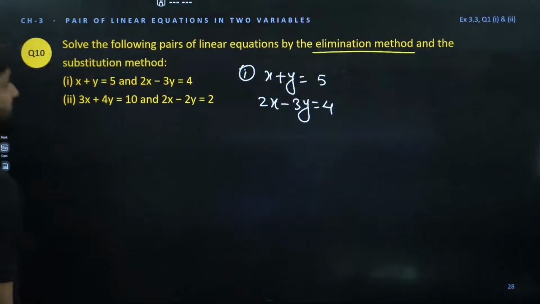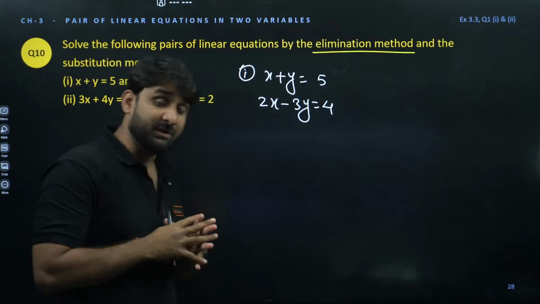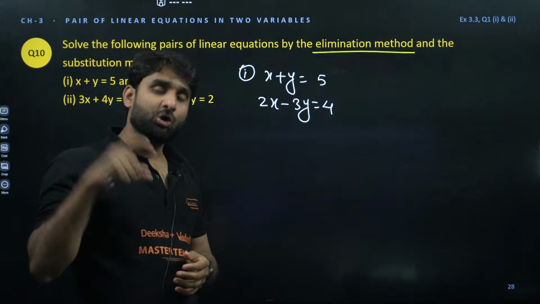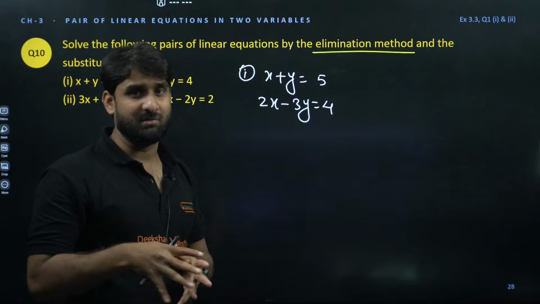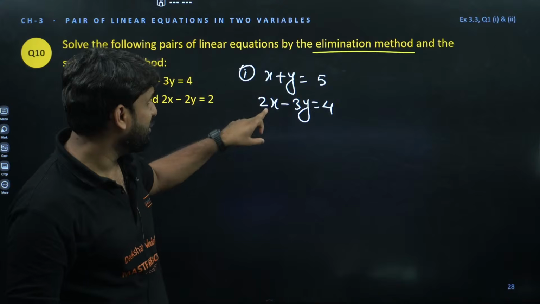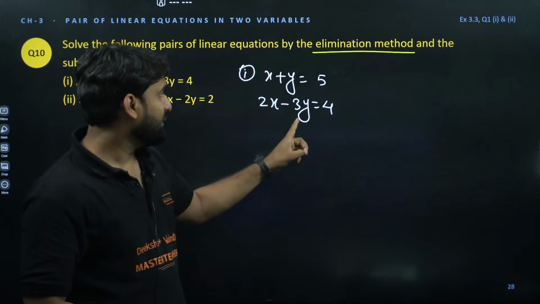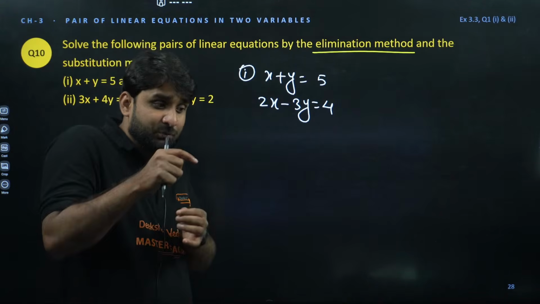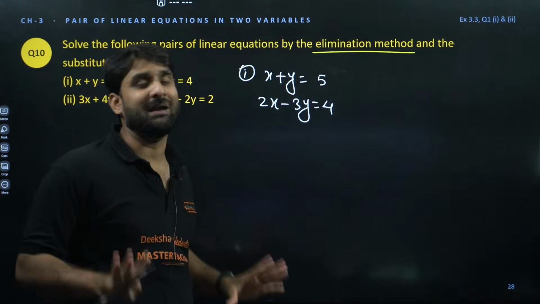Moving ahead. So we have to find out x and y by the elimination method. My dear champions, to apply the elimination method, there is one condition. The coefficient of any variable, whether the x variable or the y variable, should be identical. Here the coefficient of x is 1, here the coefficient of x is 2. In equation 1 the coefficient of y is 2, and in the other it is 3. So we cannot apply the elimination method directly. To apply it, the coefficients, whether of x or of y, should be identical.